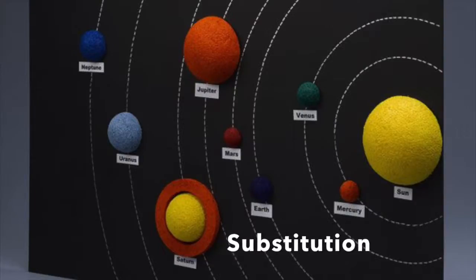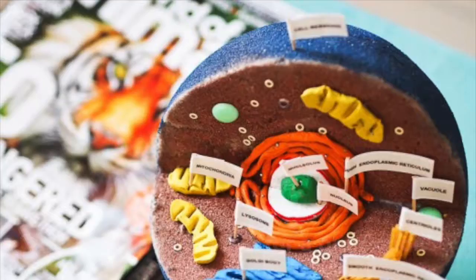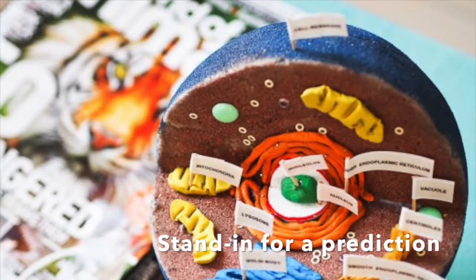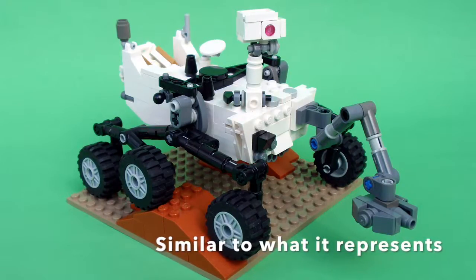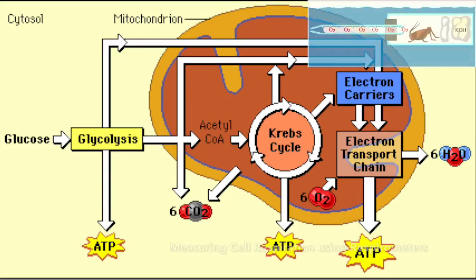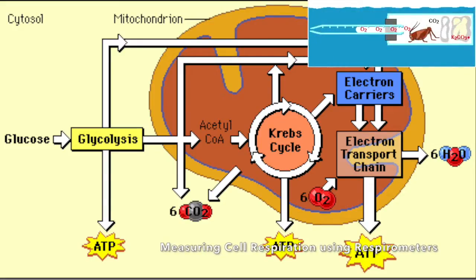Basically, a model is a substitution or a simplification of a system or a stand-in for a prediction. The key part to a model is it has to be similar to what it represents. An experiment is a model, and it can only represent a real phenomenon to a certain extent.